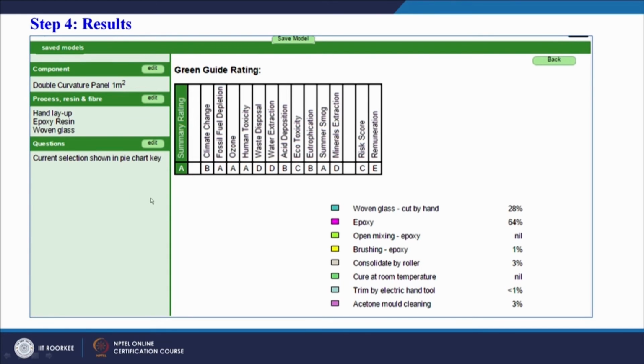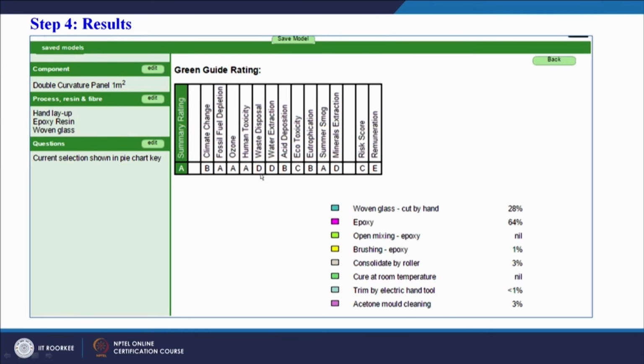A, in this case, we get for ozone. So our process may not have any effect on ozone layer depletion, so we get a good rating on this. There can be other processes that affect the ozone layer, and therefore they will get a poor rating for that.